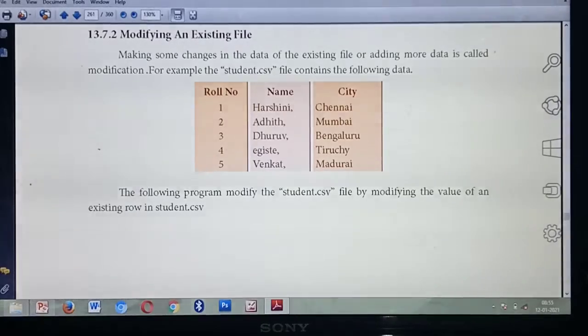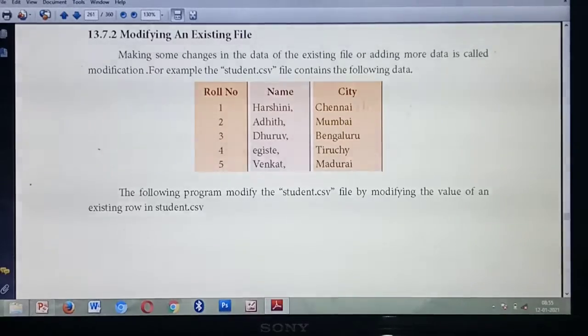That is modifying. So you are going to make some changes in the already presented file, or existing file. What's the meaning of existing? Previously stored file. In the previously stored file, you are going to make some changes, so that we are calling modifying an existing file, or modification.